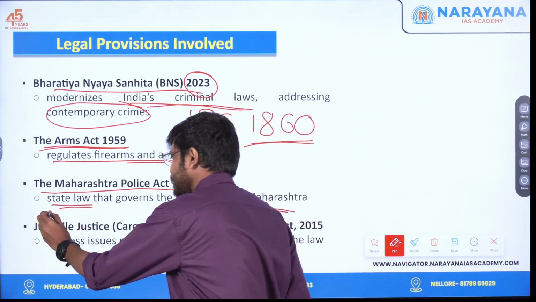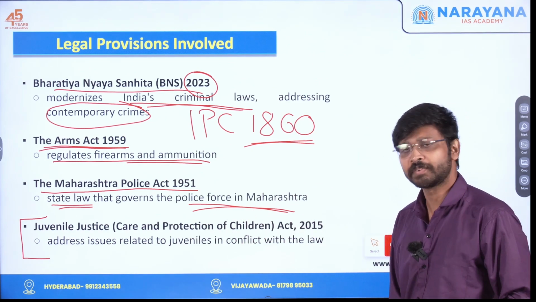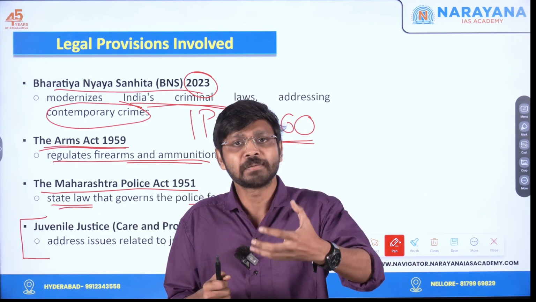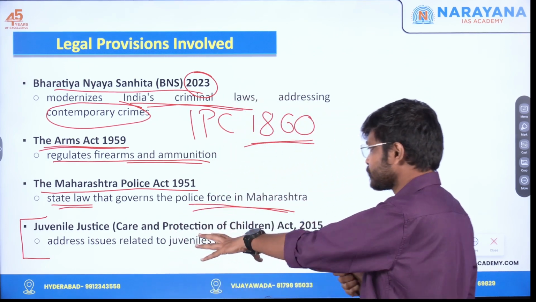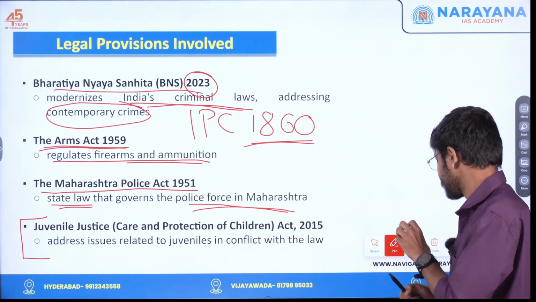Another one which was invoked by the court is the Juvenile Justice Care and Protection of Children Act 2015. Why? Because one of the accused in this case claimed that he is a minor, that is, he is only 17 years old, below 18 years. So he has to be tried under the Juvenile Justice Act. So these are the important legal provisions involved.